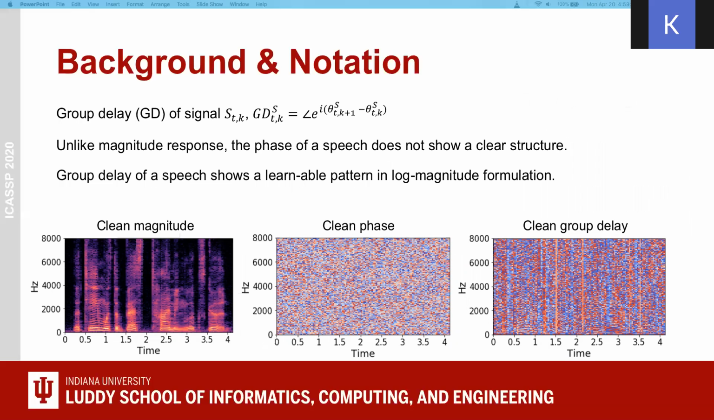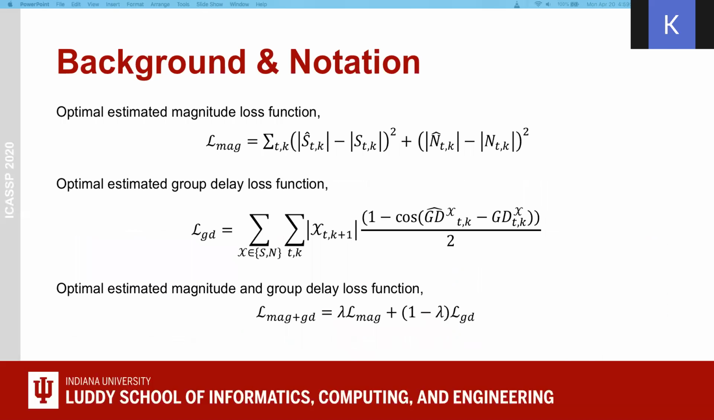Unlike magnitude response, the phase of a speech does not show a clear structure. As you can see in the following pictures, the left one is a magnitude spectrogram of a signal and the middle one is a phase of that signal. Even though this is a clean speech signal, the phase plot does not show any clear structure. On the other hand, the rightmost picture, which is a group delay of the signal, shows a learnable pattern in log magnitude formulation.